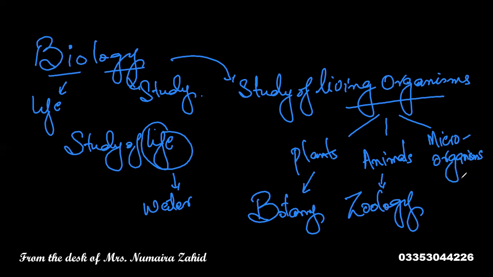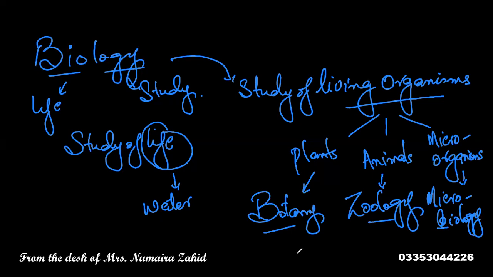And microorganisms are studied under the division of microbiology. All right, so we have divided living organisms into these three main categories. These are the three main divisions of biology: botany, zoology, and microbiology.